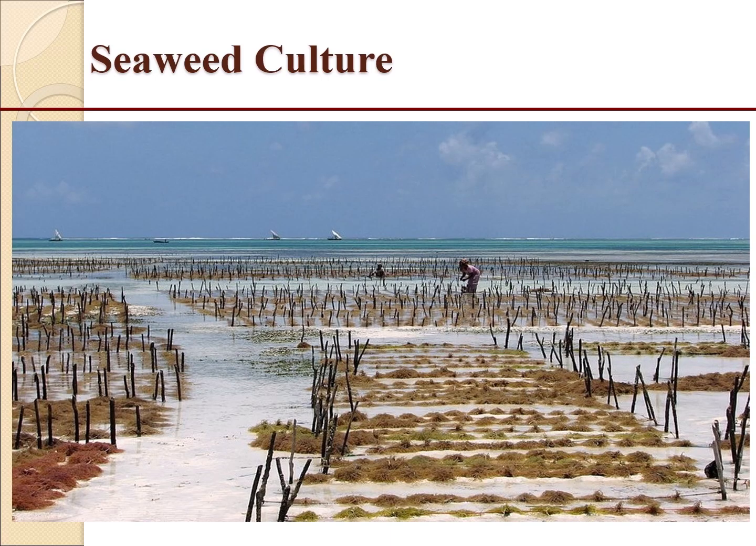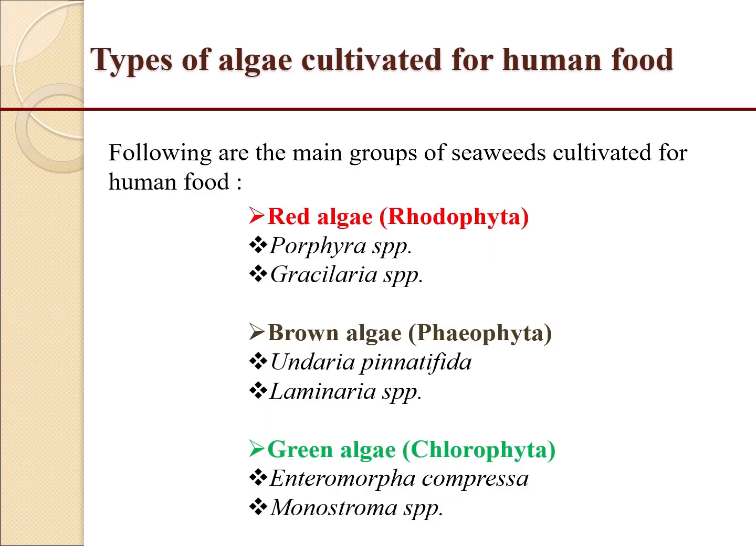Following are the main groups of seaweeds cultivated for human food. First one is red algae, known as Rhodophyta. Its common species are Porphyra spp. and Gracilaria spp., while Undaria pinnatifida and Laminaria are commonly cultivated species of brown algae, Phaeophyta. Enteromorpha compressa and Monostroma spp. are common species of green algae.